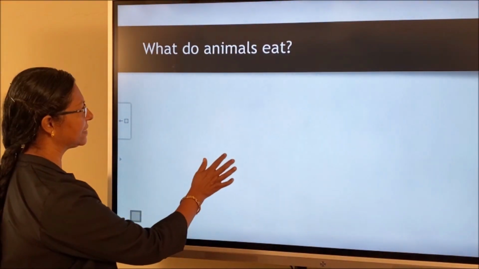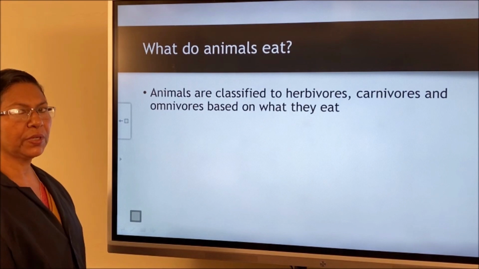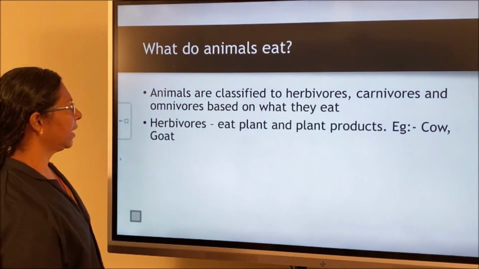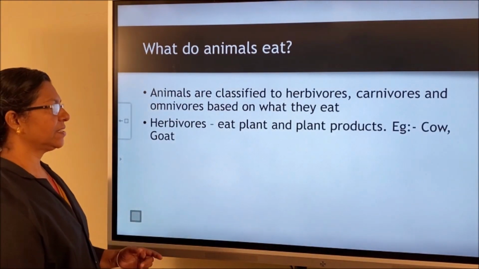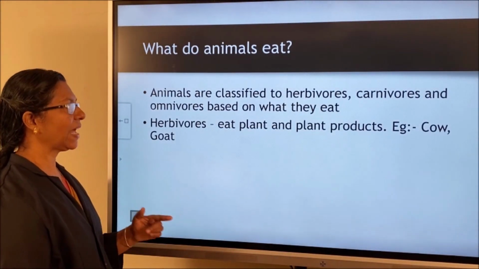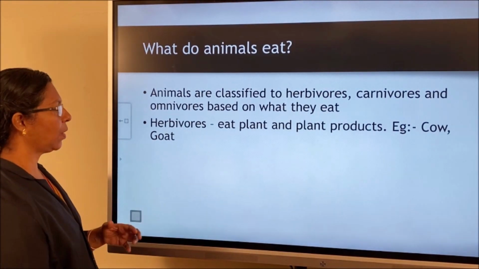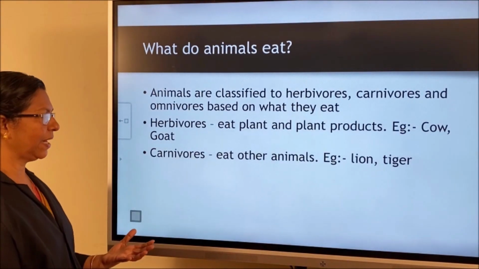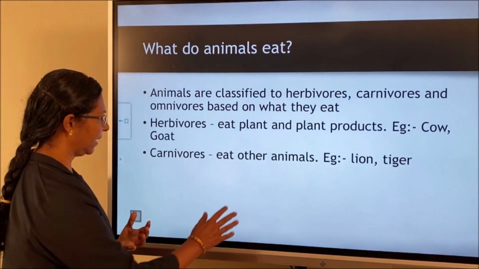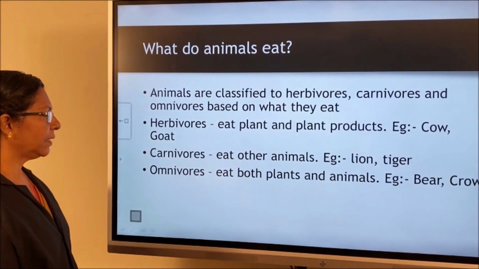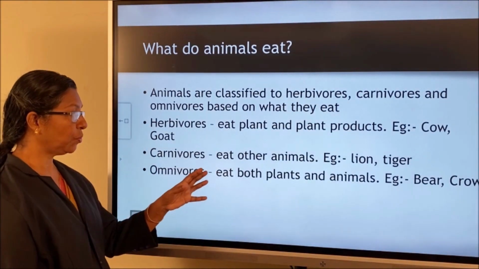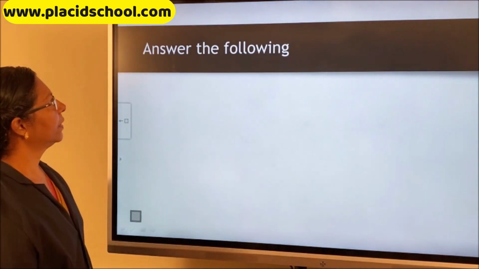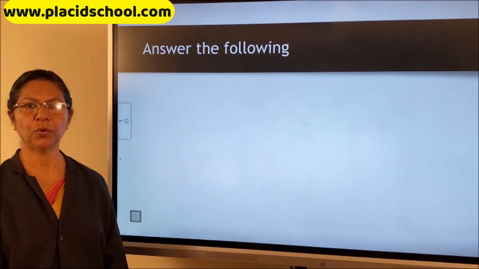Then what do animals eat? Animals are classified into herbivores, carnivores and omnivores based on what they eat. Herbivores are plant eaters and they take plants and plant products as food. Example, cow, goat. Carnivores eat the flesh of other animals. Example, lion, tiger. Omnivores are the organisms which eat both plants and animals. Example, bear, crow.